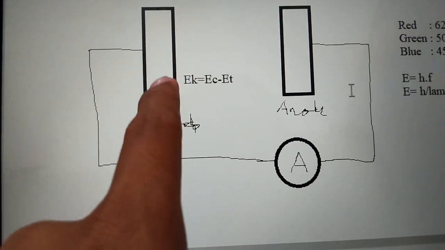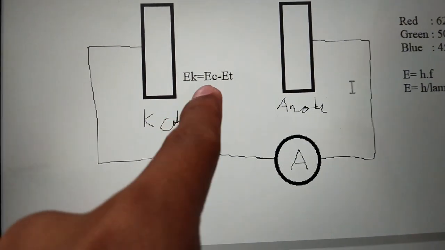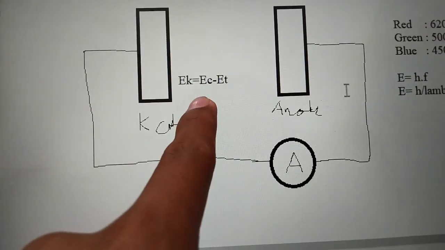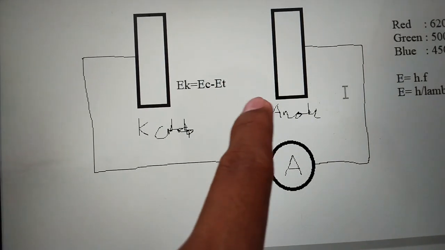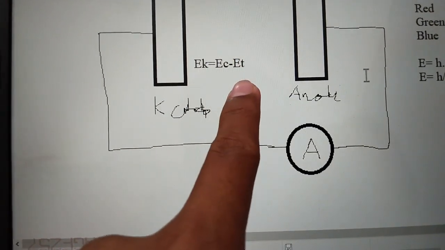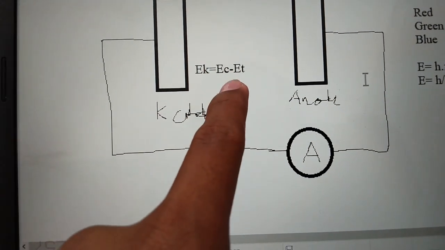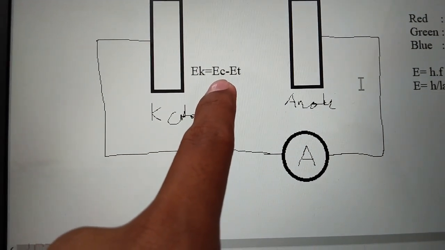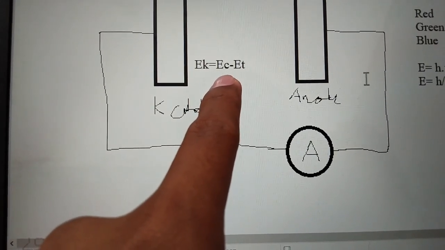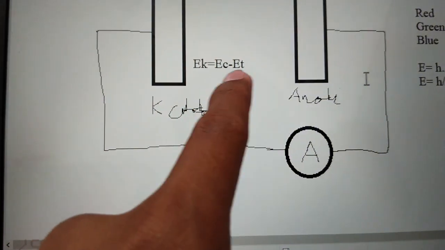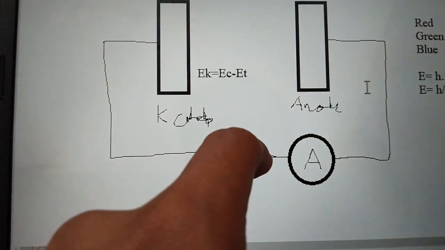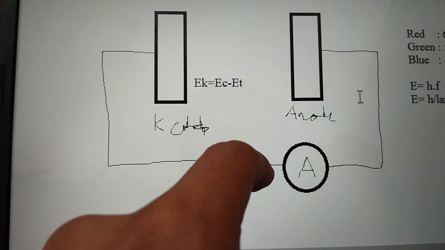I have this formula: kinetic energy equals incoming energy minus threshold energy. If the incoming energy is higher than the threshold energy, the electron can be released.